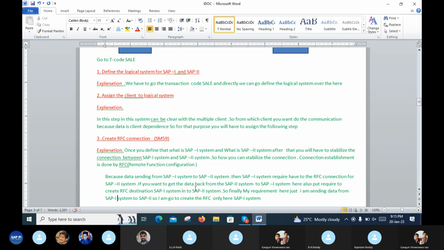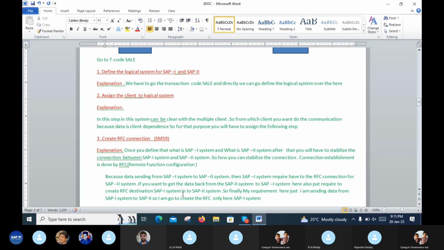If you want to get the data back from the SAP2 system to the SAP1 system, that is, from receiver back to sender, here also you are required to create an RFC destination from the SAP2 system into the SAP1 system.